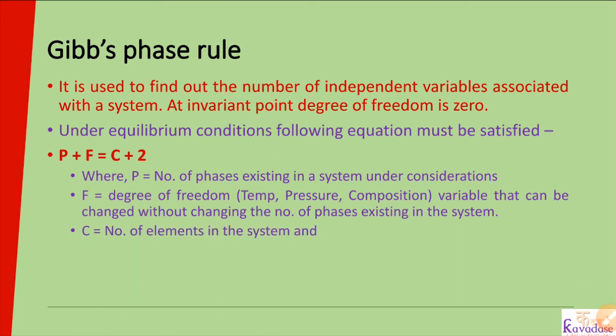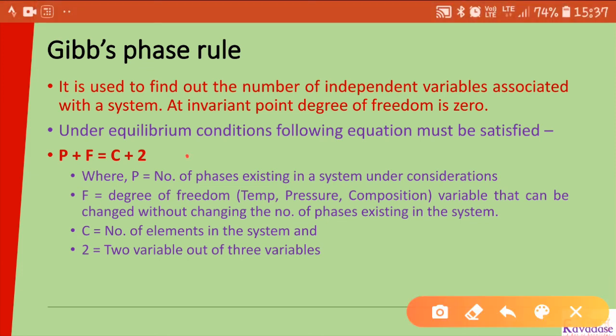C is the number of components in the system, not elements. Then plus 2, so 2 variables out of 3 variables. After some experimentation, it is formulated as P plus F is equal to C plus 2.